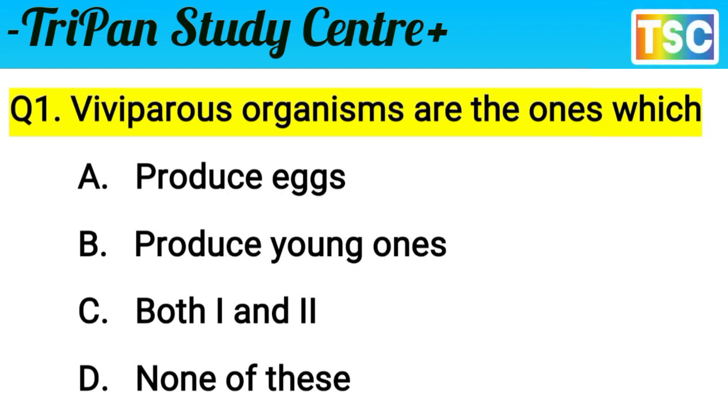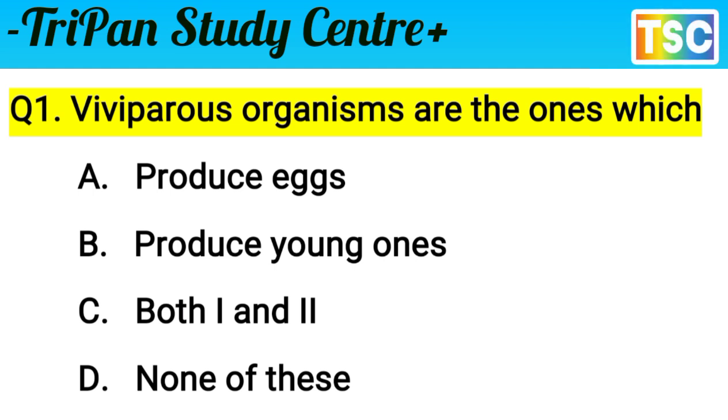Let's check the correct answer for this question. The question is clear: viviparous organisms are the ones which produce eggs. You know that viviparous organisms do not produce eggs. It means option A is wrong, rejected. Option A is rejected, so options C and D are also rejected.